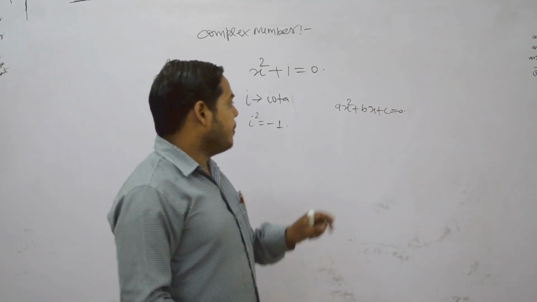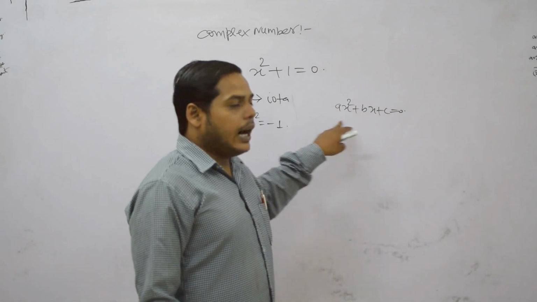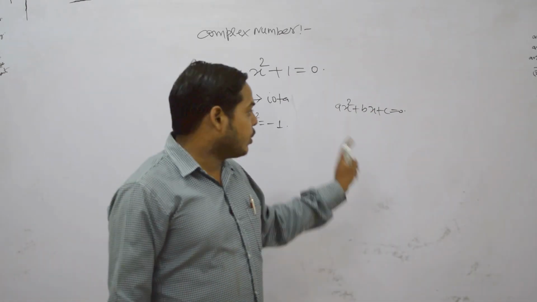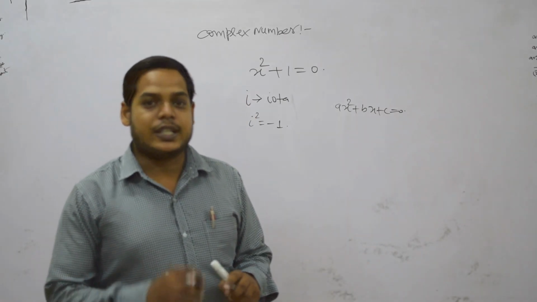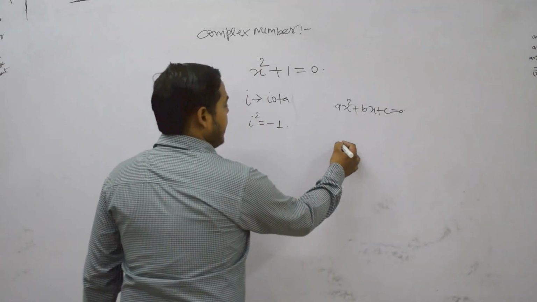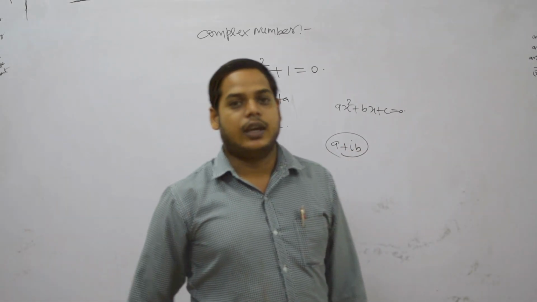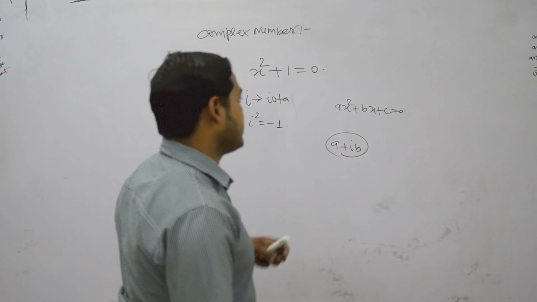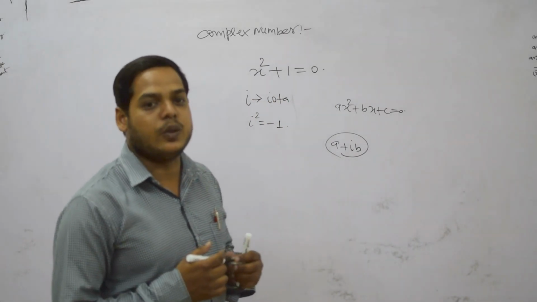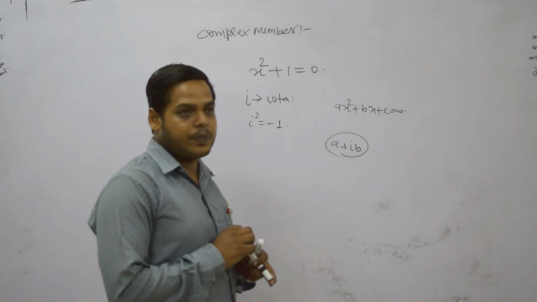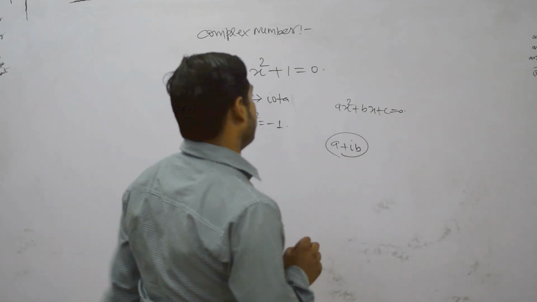In such a case, a polynomial or an equation in which the coefficients are real numbers, its solution may not be a real number. In such a case, the solution of the type a plus ib was first introduced by Gauss, for equations which do not have any root in the real number system. So this is a complex number.